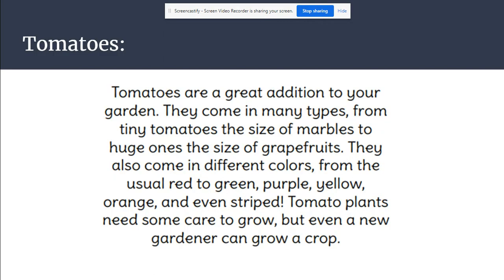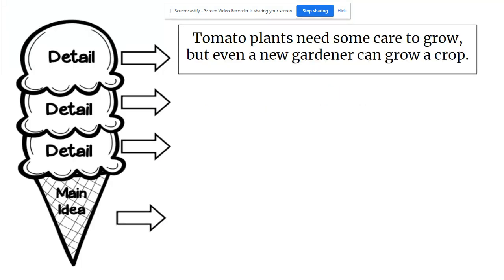This is the passage that you're going to be looking at for your exit ticket today. It is called Tomatoes. Tomatoes are a great addition to your garden. They come in many types, from tiny tomatoes the size of marbles to huge ones the size of grapefruits. They also come in different colors, from the usual red to green, purple, yellow, orange, and even striped. Tomato plants need some care to grow, but even a new gardener can grow a crop. And a detail that supports the main idea of this text is that tomato plants need some care to grow, but even a new gardener can grow a crop.